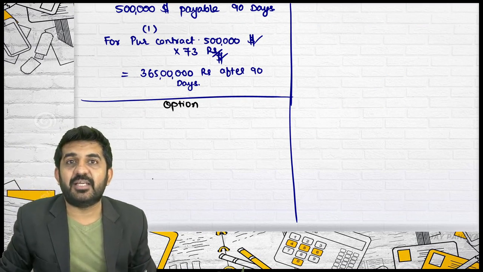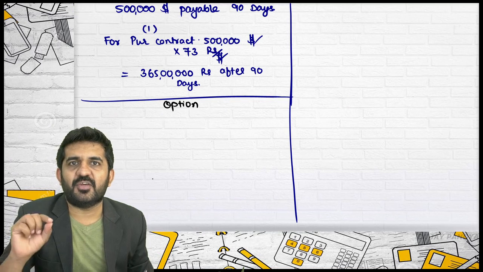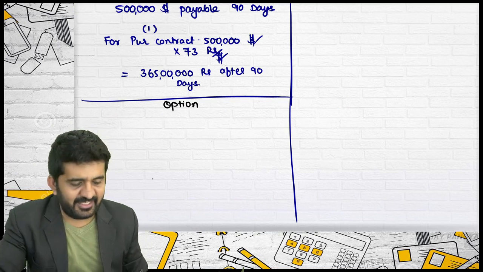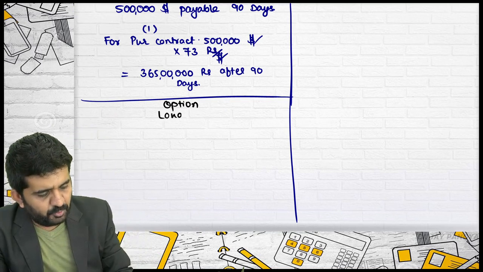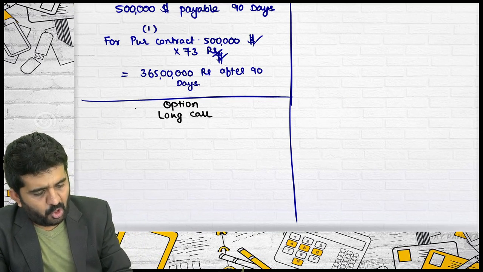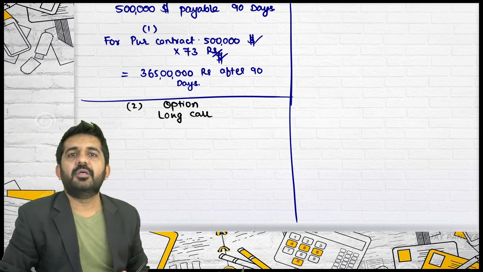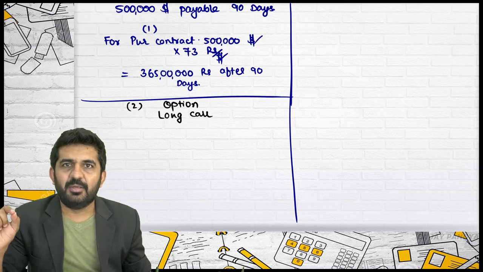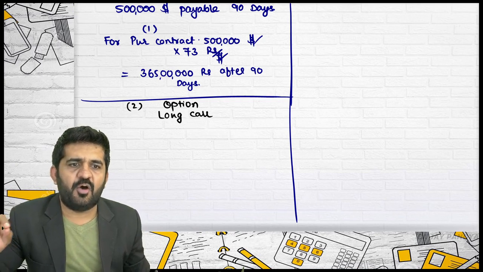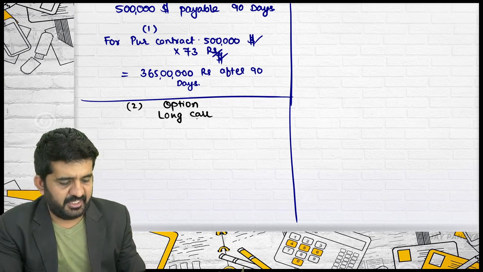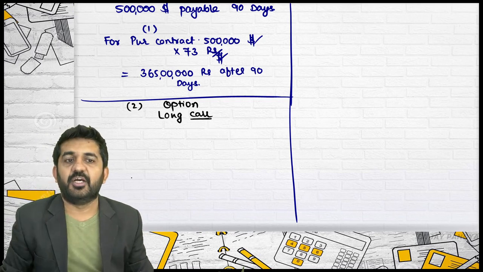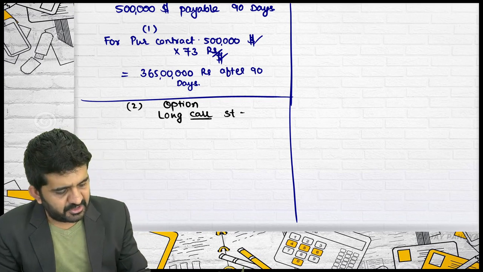And please understand, if you want to purchase $5 lakh after 90 days, you will have to take a long call position. Long call is you will be getting the option, the right to purchase after 3 months at a strike price.